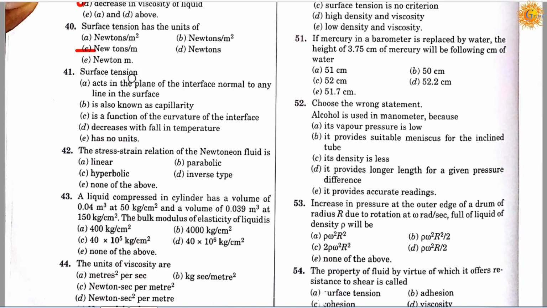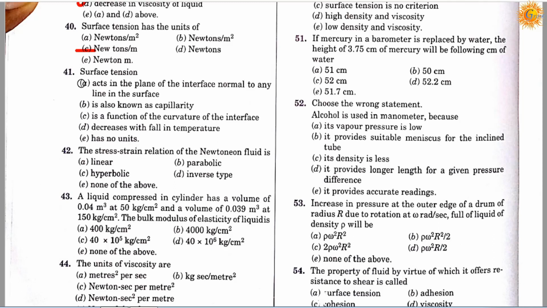Question number 41. Surface tension: option A, acts in the plane of the interface normal to any line in the surface; option B, is also known as capillarity; option C, is a function of the curvature of the interface; option D, decreases with fall in temperature; and option E, has no units.